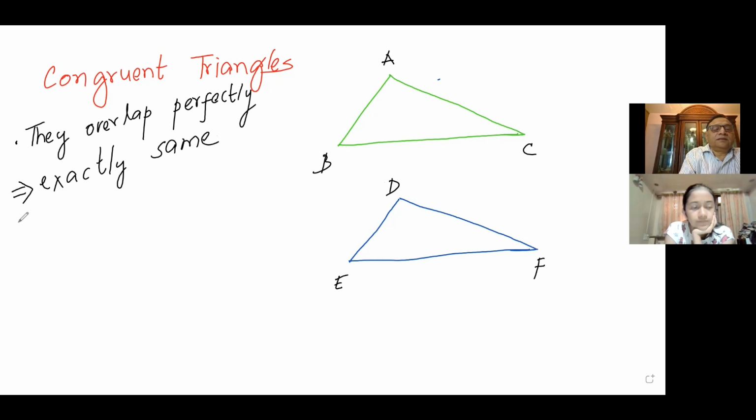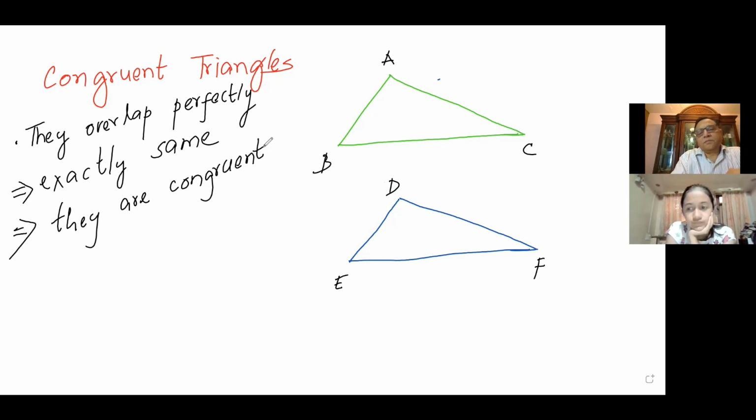Is that clear? In technical mathematical language, we say they are congruent. Is it clear to you? If they overlap and are exactly the same, then they are congruent. Otherwise, they are not congruent.